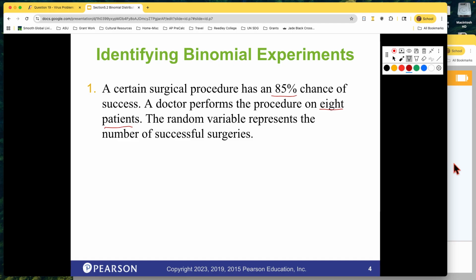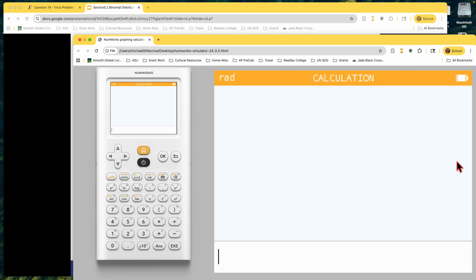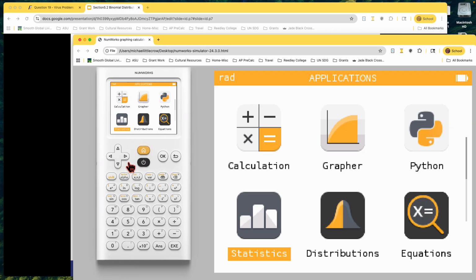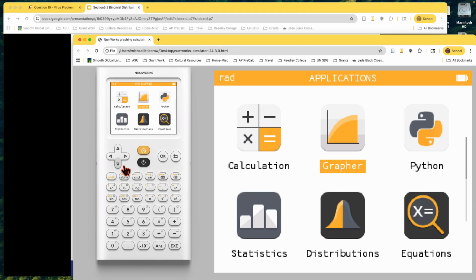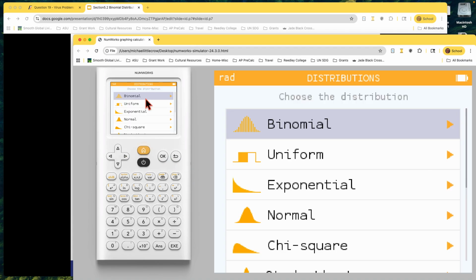I'm going to jump over to the calculator and start showing you how these questions are going to be addressed. The nice part is when this is a discrete probability. We're going to jump into continuous probabilities, and it's just a different tool, but it works very similar to this one. So where we go is over to distributions, I think. Down here, sequence, yeah. Looks like they've reorganized it for some reason. Anyway, we're doing distributions. And we're going to do a binomial distribution.